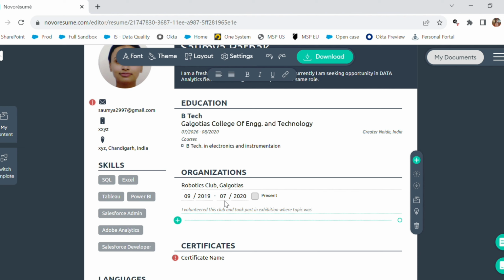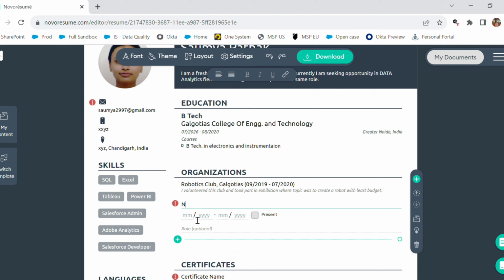And in the details you can mention such as I volunteered at this club and took part in an exhibition where the topic was to create a robot with the least budget. So this was a club, and I was a part of that club. And also I'm mentioning the NGO that I've already worked with. You can do it in a similar way and mention all the details that you have.